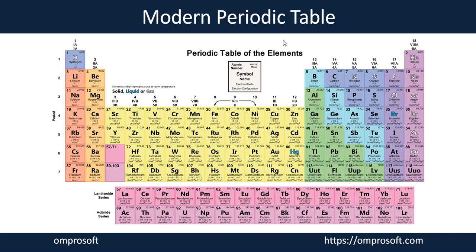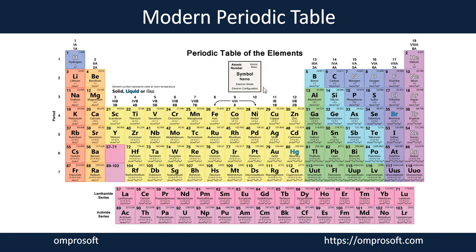Like you can see in this periodic table, it gives us a huge amount of information about the elements. Till now, 118 elements have been discovered, and here all the elements discovered till now are mentioned.